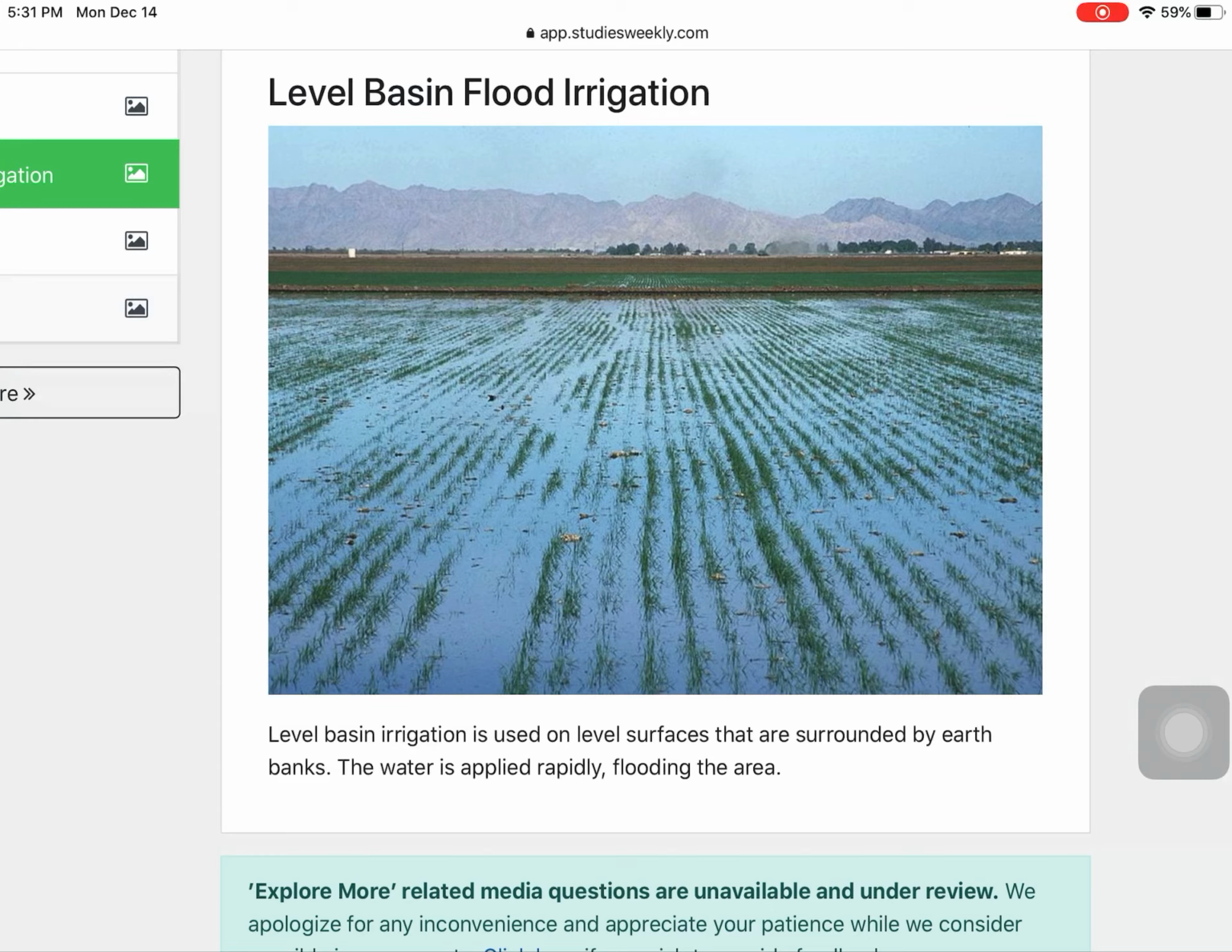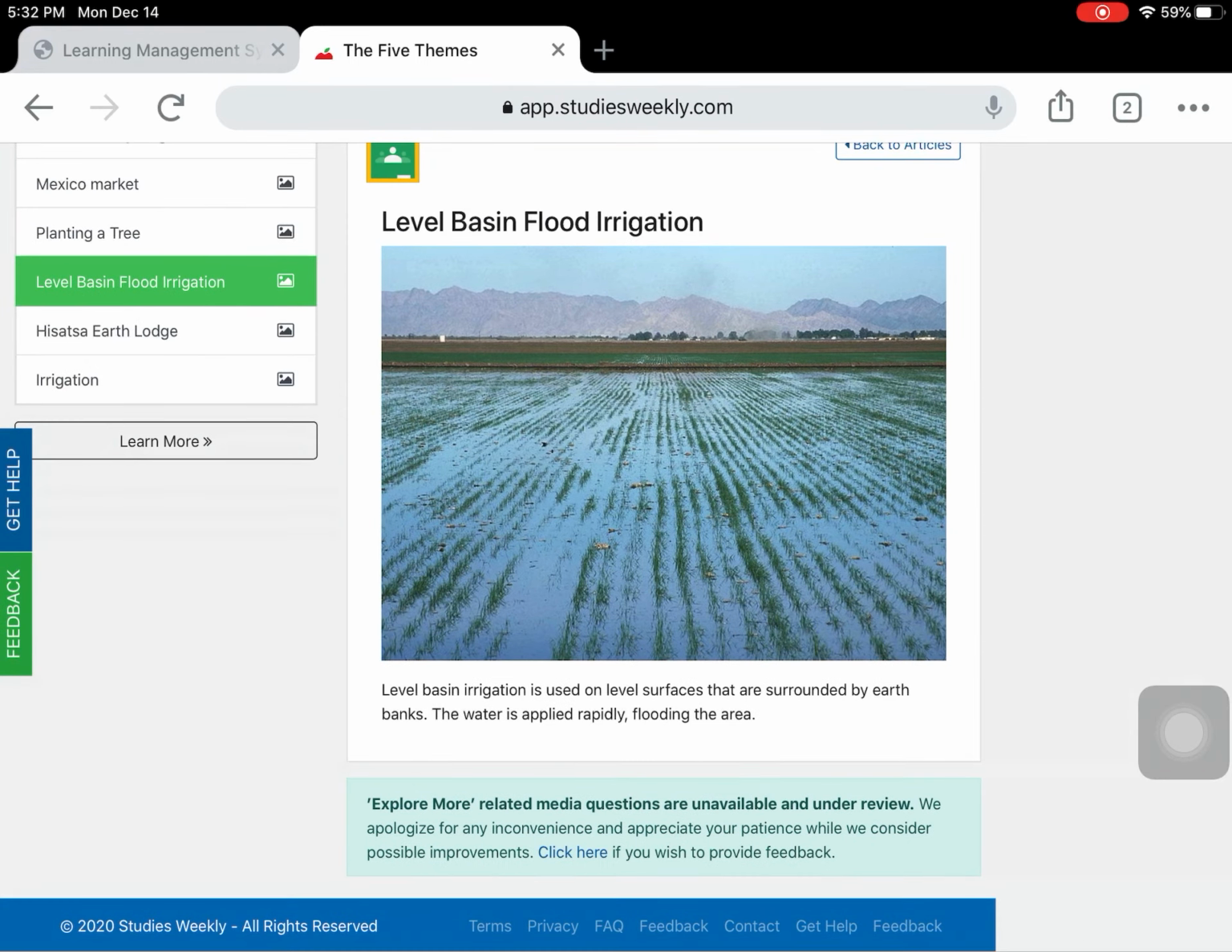We have a flood irrigation system here, and it's used and surrounded on our farming banks in order to help with our planting and help farmers grow their food better. So here the farmers are changing the environment slightly in order to help grow their crops better.